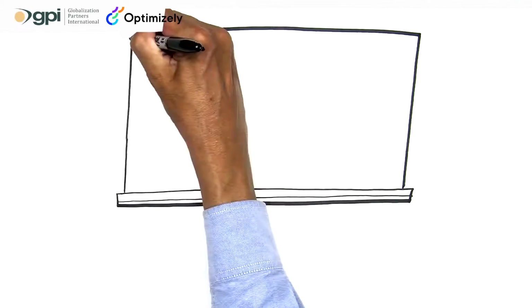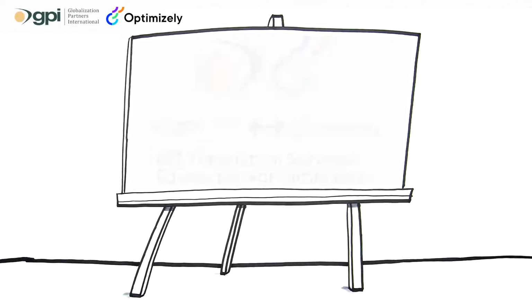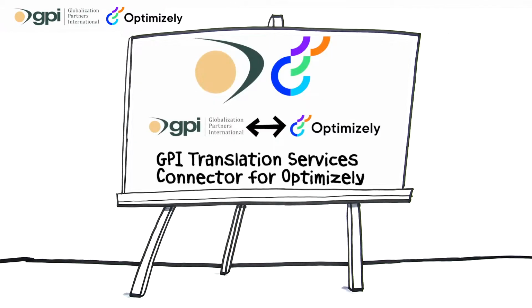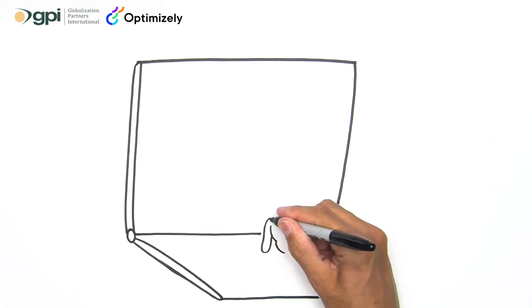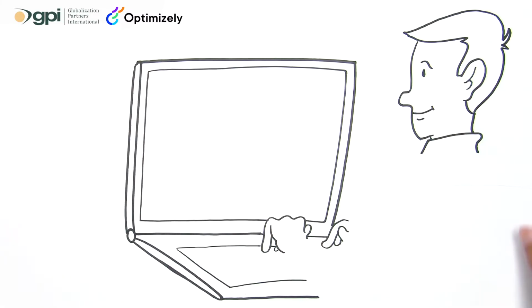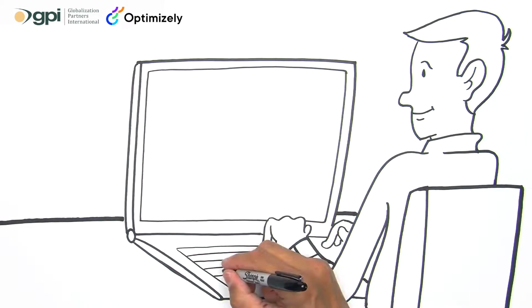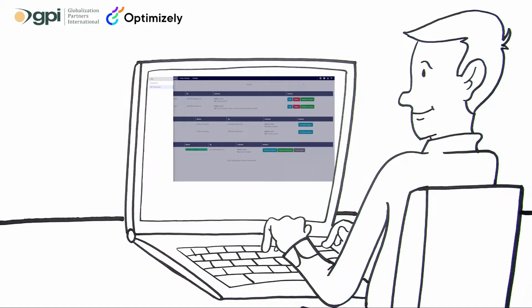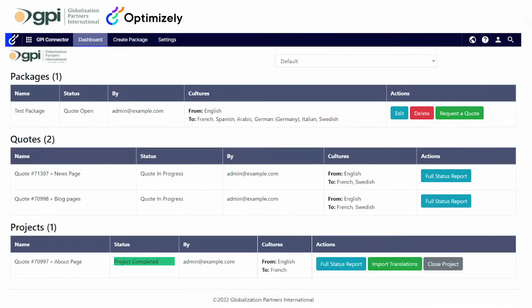Welcome to Globalization Partners International's demo for our Translation Services Connector for Optimizely. GPI's Optimizely connector enables users of Optimizely-based websites to easily initiate translation workflows. The connector is available as a NuGet package, and installing it is quick and easy. Once installed, the connector is available in the Optimizely contextual menu.